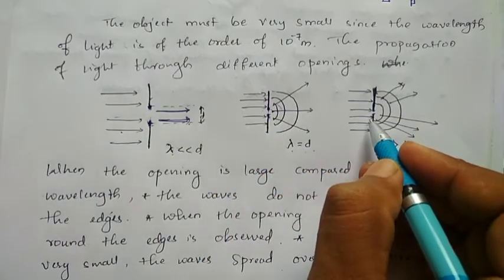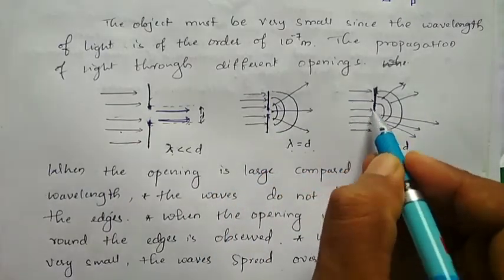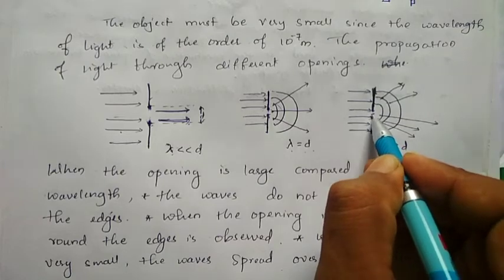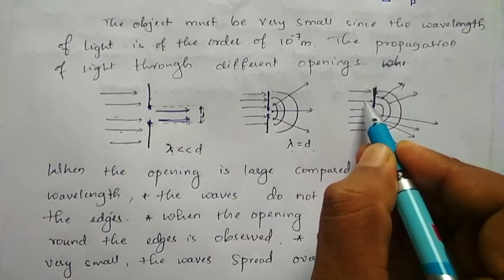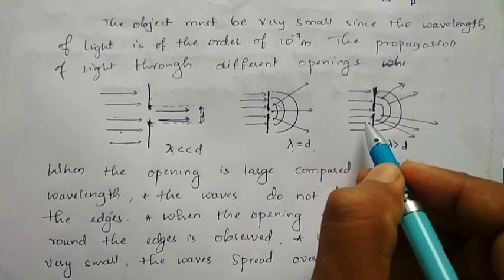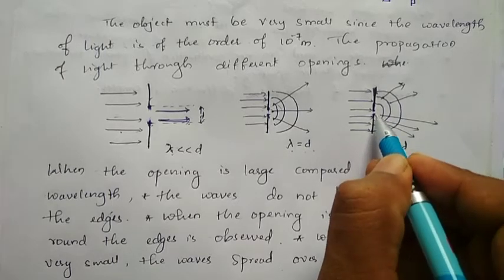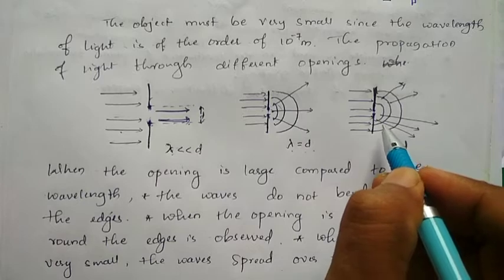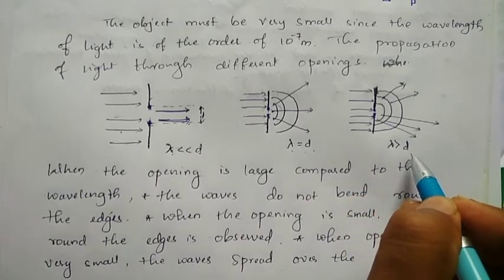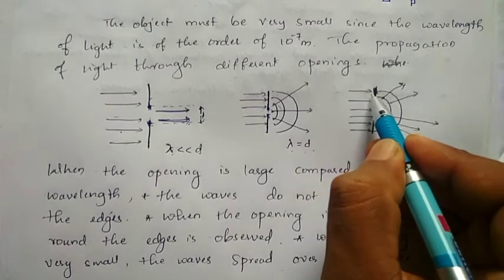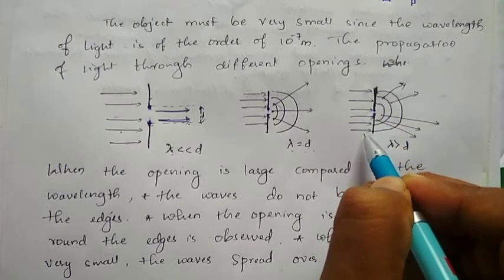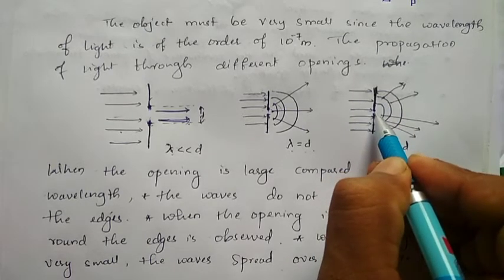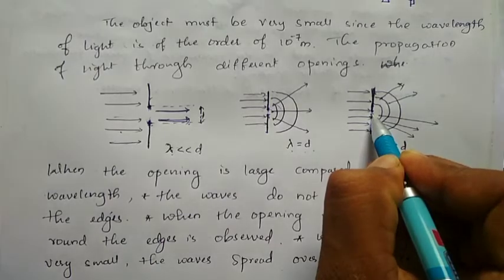And in the next case, the wavelength is greater than the obstacle. So the wavelength of this monochromatic light is greater than the length of the obstacle. So lambda is greater than d. When the light rays are incident and the wavelength is greater, at that time this obstacle is very small.